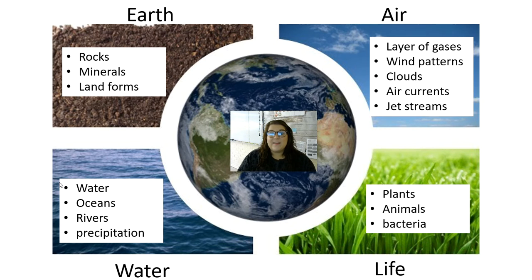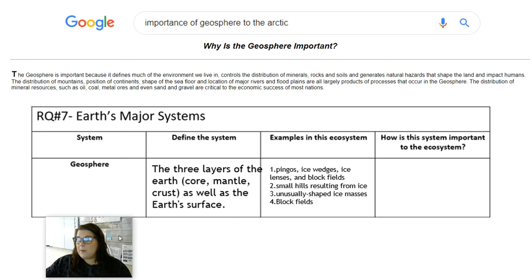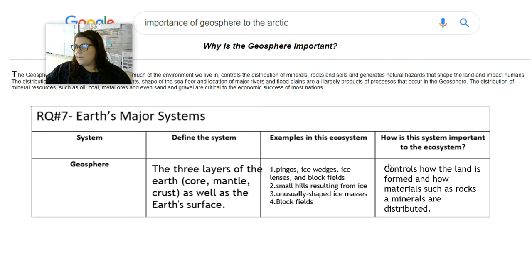So remember, the geosphere, atmosphere, hydrosphere, and biosphere can all be broken down into simpler terms, thinking of examples of earth, air, water, and life. So we are going to continue researching today. Some of you said yesterday, I'm done, but maybe there's a little more that we can add to it. So this was my sample of research yesterday, what maybe one of these rows of research may be looking like.